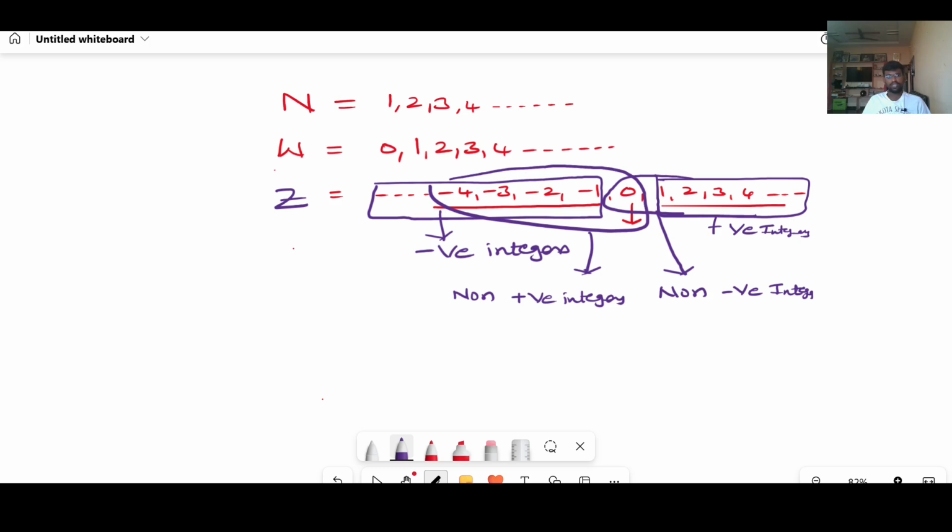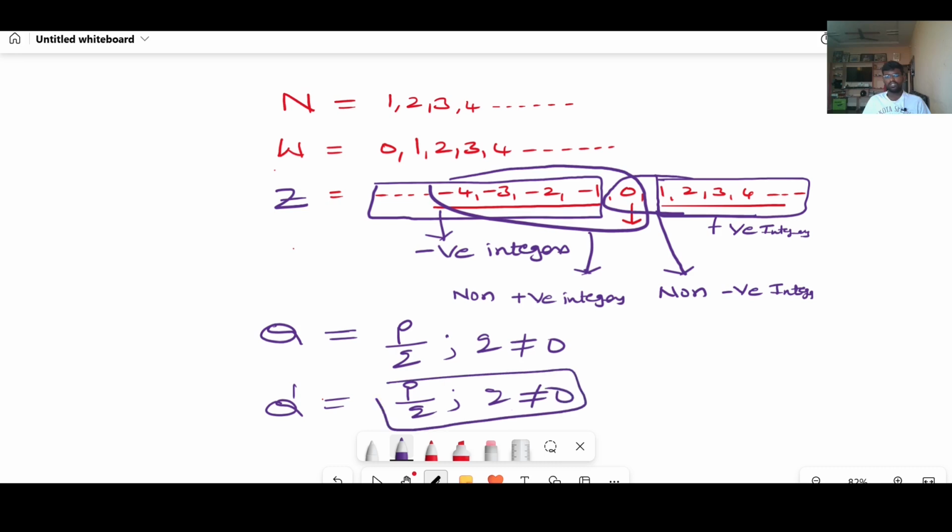And then coming to the next number type, quotient numbers, which are rational numbers, right? Rational numbers are those which can be written in the form of p by q, and q should not be equal to 0. Ultimately, the denominator should not be equal to 0. The other name for rational numbers is quotient numbers. That is why we indicate rational numbers by Q. And coming to irrational numbers, the numbers which cannot be written in the form of p by q, with q not equal to 0, are called irrational numbers, right?